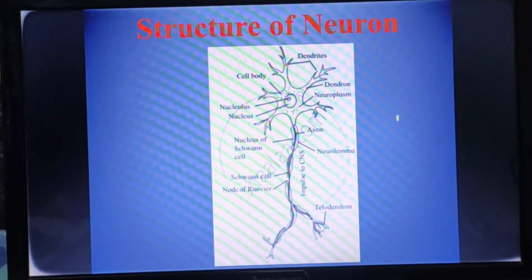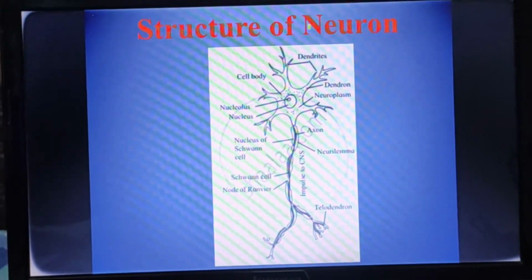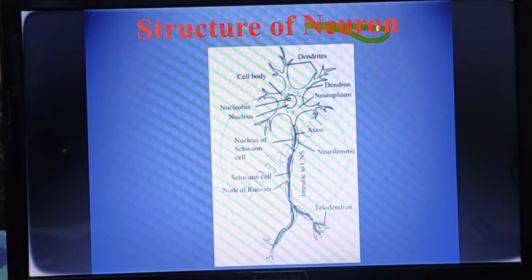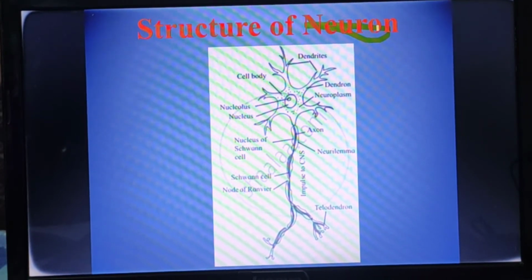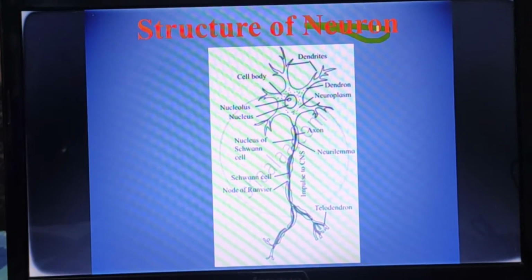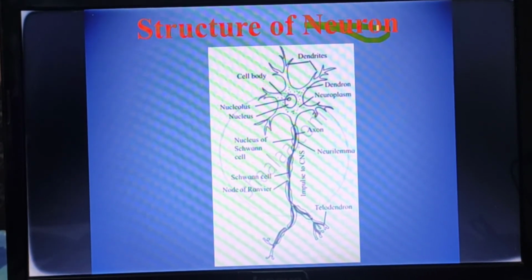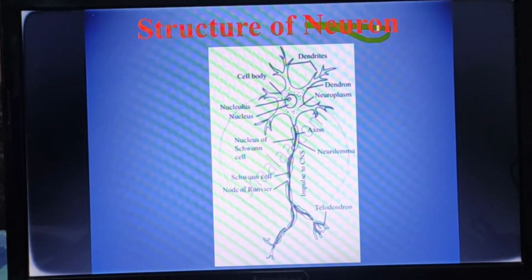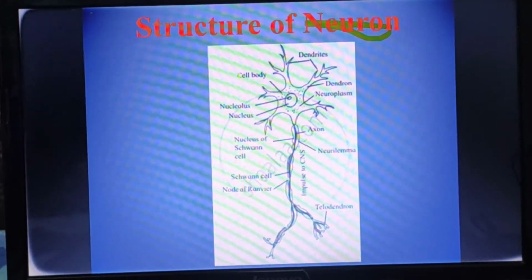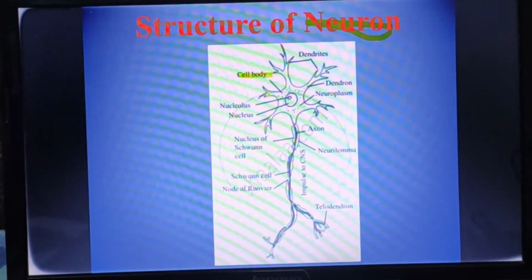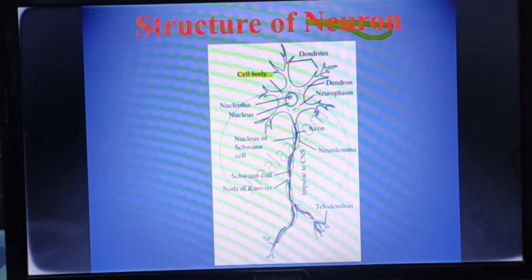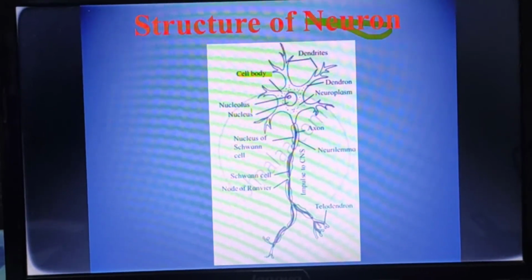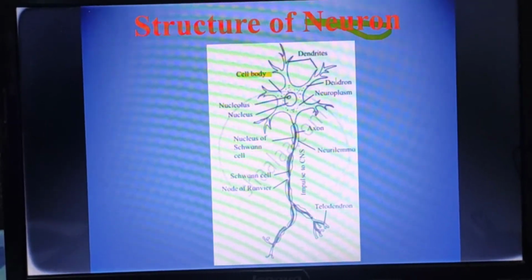We have already seen that a neuron is a structural and functional unit of the nervous system. That means this neuron is present in our nervous system. Basically this neuron is made up of a cyton or cell body. Here you can see the cell body indicator, and this is the cell body. That means the dendrites, dendron, neuroplasm, nucleus, nucleolus, all this is the cell body.